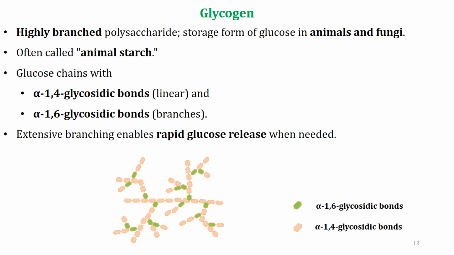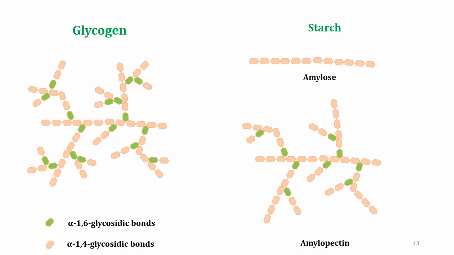Glycogen is a highly branched polysaccharide found in animals and fungi. It's often referred to as animal starch. Glycogen contains both alpha-1,4 glycosidic bonds and alpha-1,6 glycosidic bonds. The extensive branching in glycogen enables rapid glucose release when needed. Here's a side-by-side comparison of starch, glycogen and amylopectin to help you visualize their structural differences.